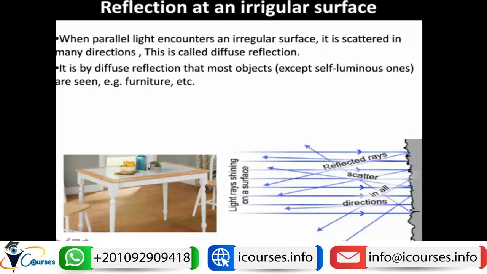For example, if we have this furniture and there is light coming from the window, this light will hit the furniture and reflect in different directions. Once you see this light, you will be able to see the furniture. So by diffuse reflection, most objects are visible, except for the self-luminous ones, like a light bulb, where this is not the rule.